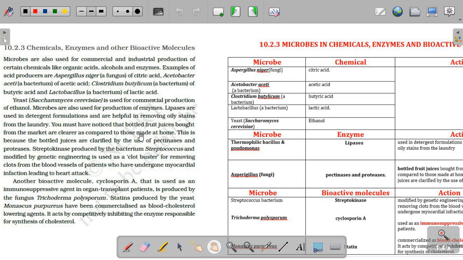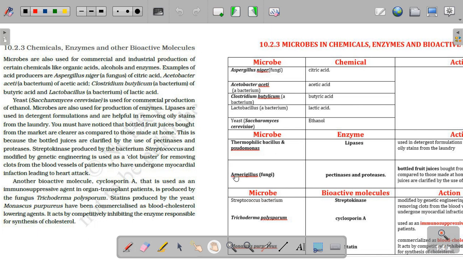Here, the most important topic of this chapter is this only. You may get many 1 mark questions, it can be a 2 mark, a 3 mark, and even a 5 mark also. So make sure that you note it down that 10.2.3 microbes in helping the production of chemicals, enzymes, and bioactive molecules. Here you can come across with so many terms which you need to learn. So let's start the 10.2.3.